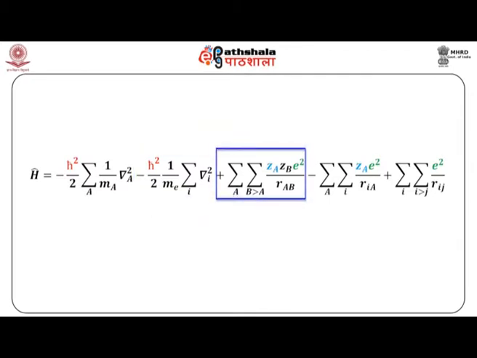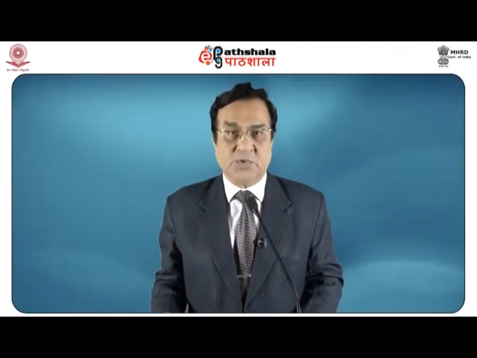The third term is the nuclear repulsion term, and RAB is the distance between the two nuclei A and B. The fourth term, which is negative, refers to the potential energy of attraction between the electrons and the nuclei. And the last term is positive again, and that is the electronic repulsion between any two electrons. So this is the total Hamiltonian.